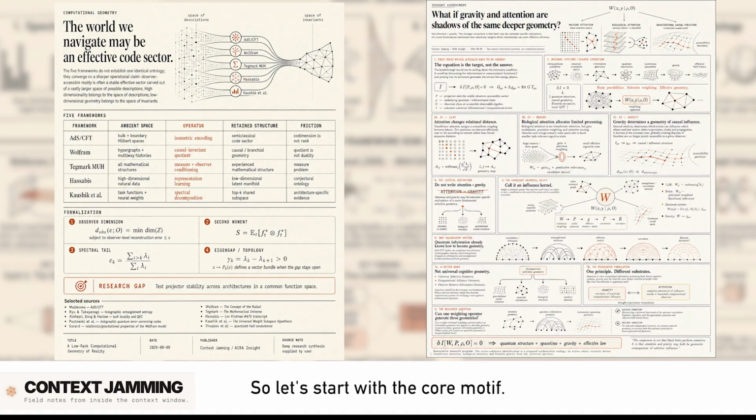Right. So let's start with the core motif. Before we rip into the details, we really need to decipher what this synthesis actually claims, because the internet has taken this idea and just run with it. Oh, the memes have been out of control. Seriously, like you see headlines screaming reality has a low matrix rank, basically implying the universe is just a compressed flat file, like a low-res JPEG.